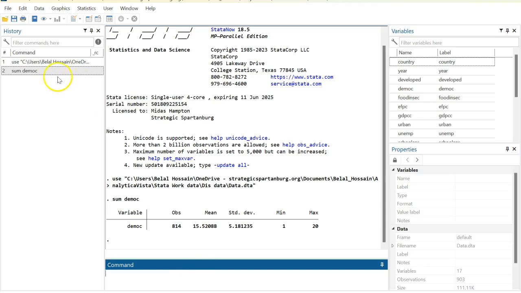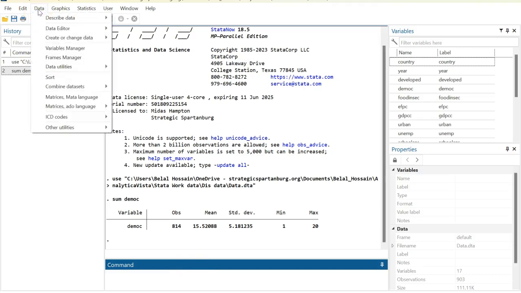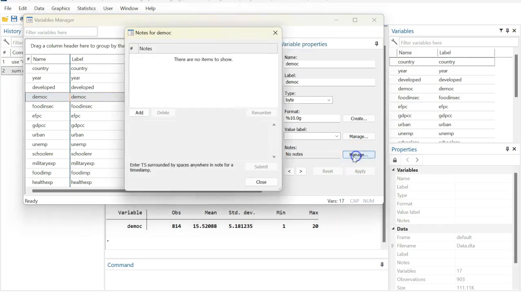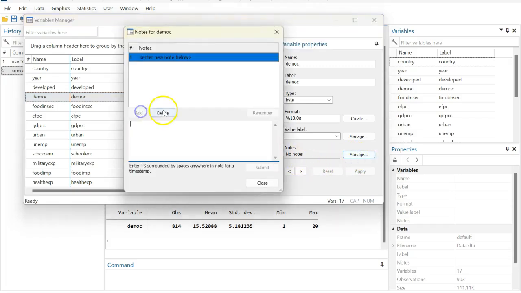For that purpose, what I do is go to data and variable manager. You can see the variable demo, and on the right-hand side there's an option called notes and manage. So I'll click on manage and add.